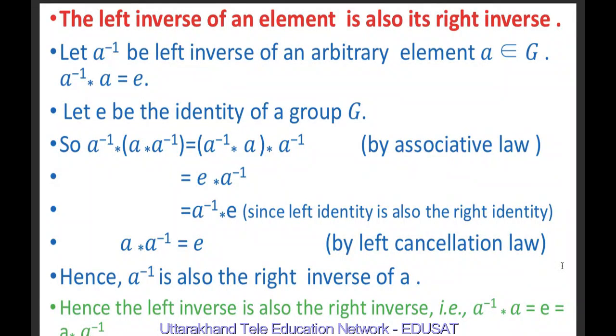Therefore, by the left cancellation law, on the left hand side we have A inverse star A star A inverse. On the right hand side we have A inverse star E. By the left cancellation law, we can cancel A inverse on both sides. So we are left on the left side with A star A inverse, on the right side with E. Hence, A inverse is also the right inverse of A. Hence, the left inverse is also the right inverse. That is, A inverse star A is equal to E equal to A star A inverse.